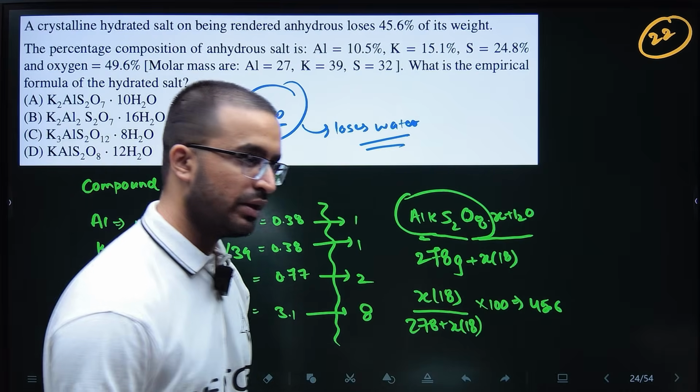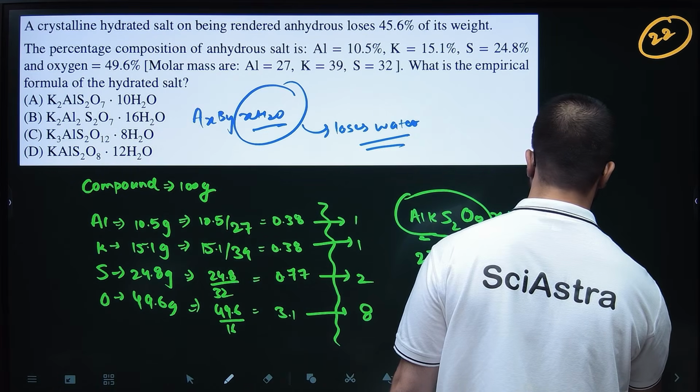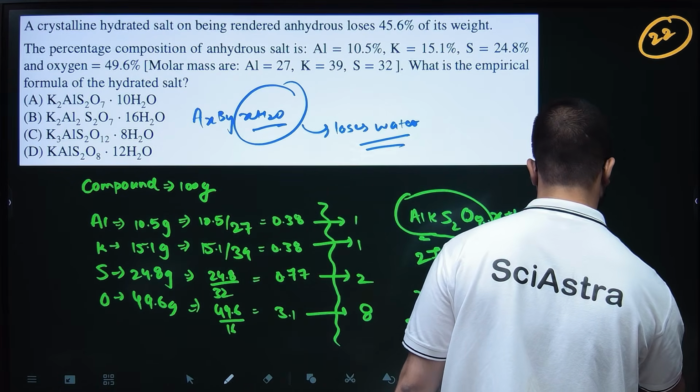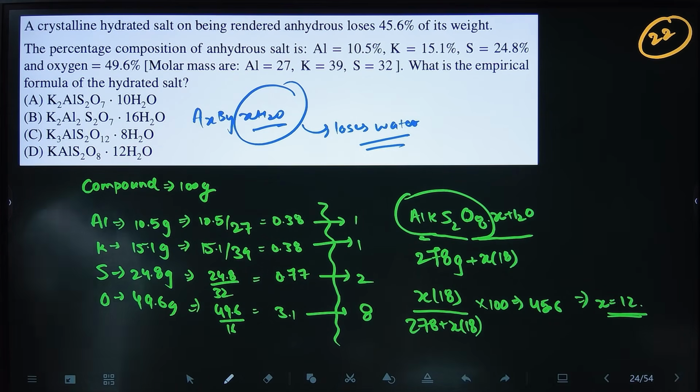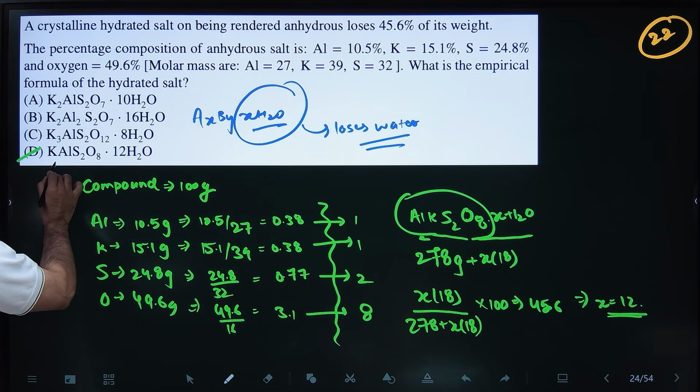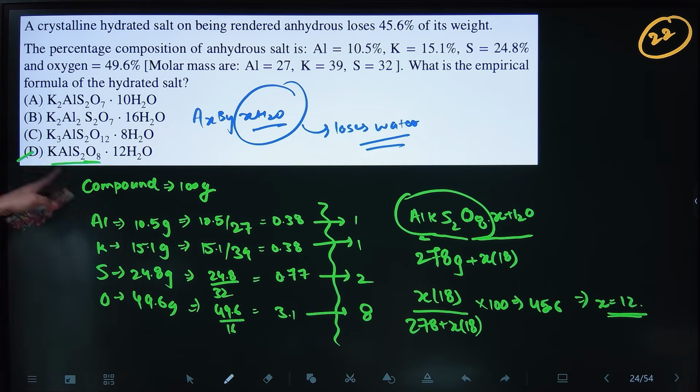So you will calculate this, x will come out to be 12. Okay, even if you don't, this question is a bit easier still, because for the correct empirical formula of the anhydrous part, the correct option is this. None of the other options contains the correct empirical formula. Okay, that is the point.